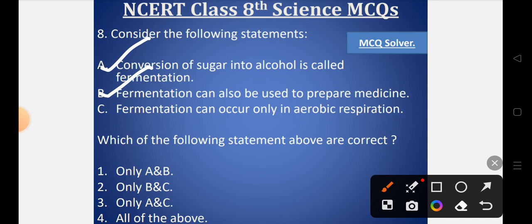That's not correct. Fermentation can also take place in anaerobic respiration through modern techniques. So C is an incorrect statement. So the correct option will be only A and B, that is option number 1.